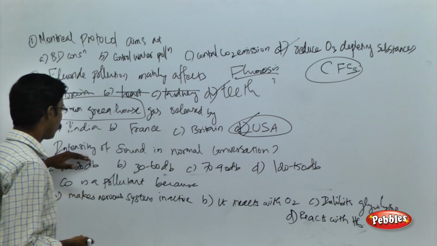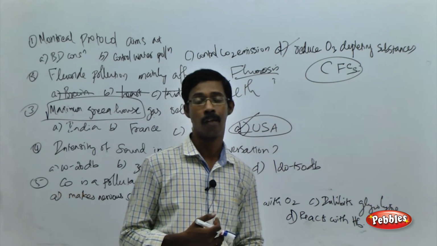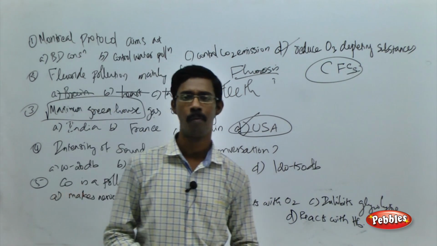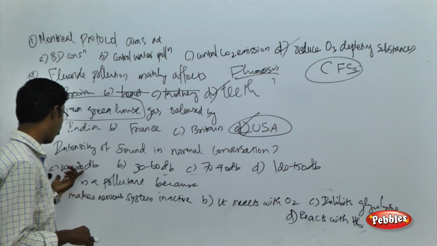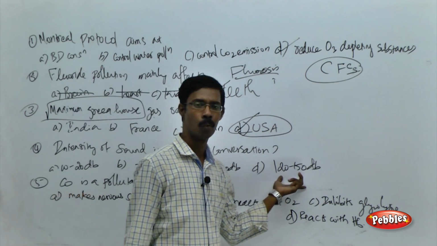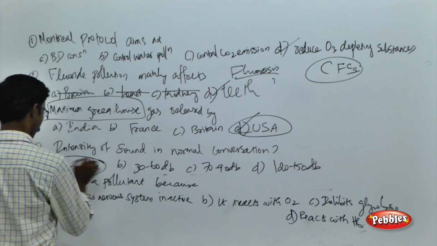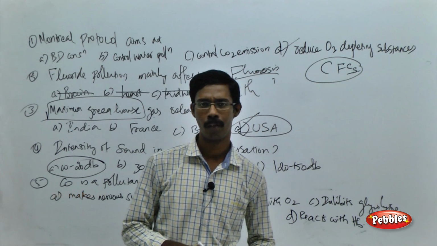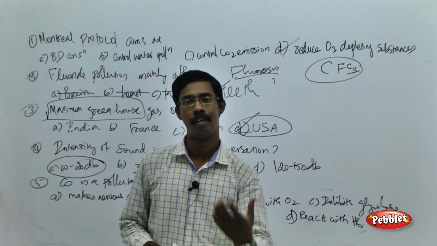Fine. See the next question, the intensity of sound in normal conversation. Here we are talking about the sound level. As I told you, we can measure the sound level by means of the unit called decibel, and see the levels 10 to 20, 30 to 60, 70 to 90 and 120 to 150 decibel. As I told you, this 10 to 20 decibel we cannot hear. The sound human ear cannot perceive.